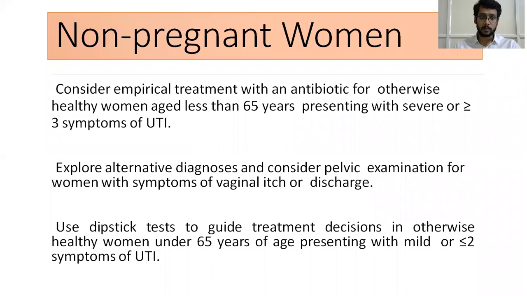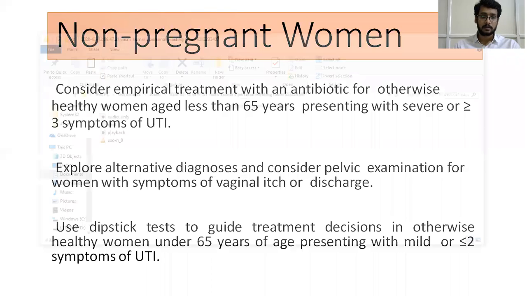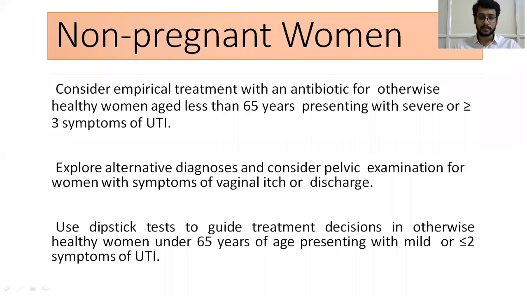In case of non-pregnant women, consider empirical treatment with an antibiotic for otherwise healthy women aged less than 65 years presenting with severe or more than 3 symptoms of UTI. Explore alternative diagnosis and consider pelvic examination for women with symptoms of vaginal itch or discharge. Use dipstick tests to guide treatment decisions in otherwise healthy women under the age of 65 years presenting with mild or less than 2 symptoms of UTI.